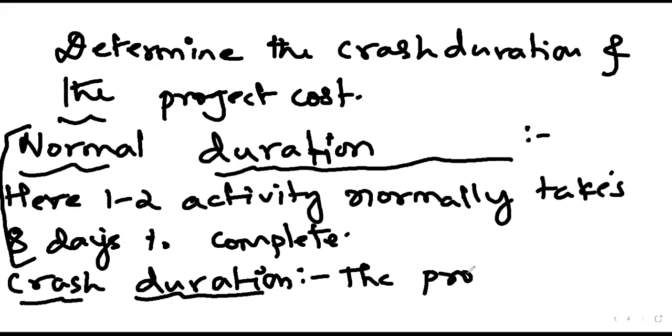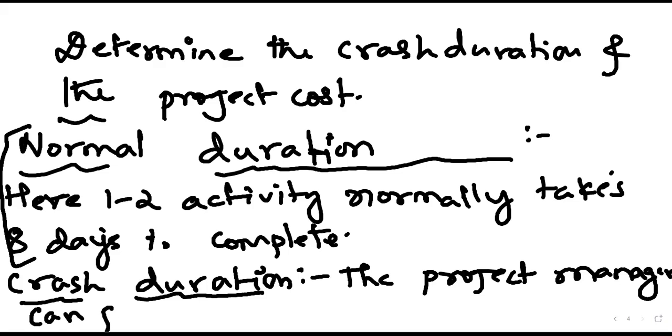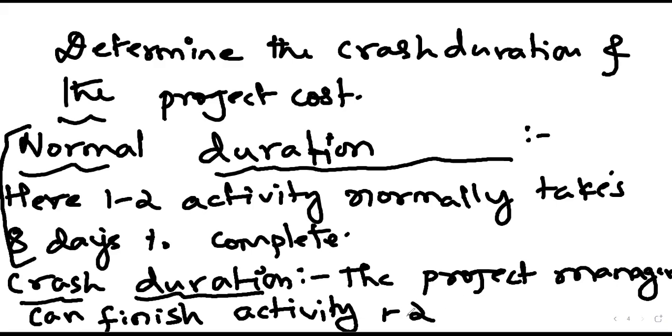Now let's see what crash duration is. The project manager can finish activity 1-2 by 5 days. That means within 5 days, this activity can be finished.